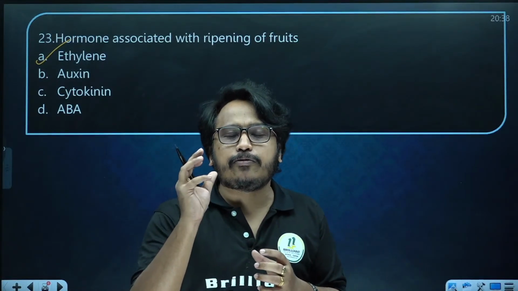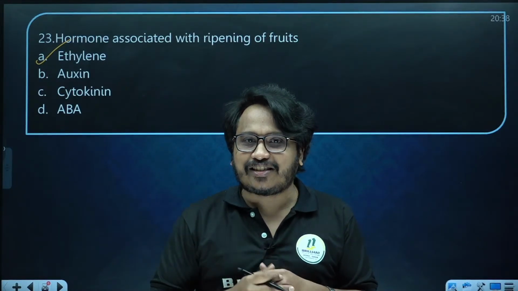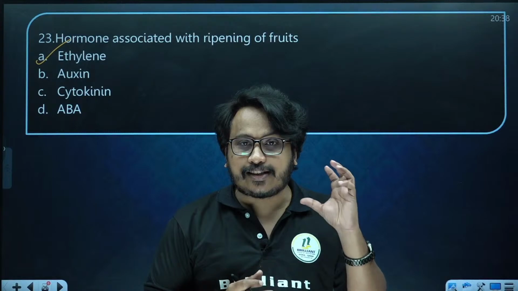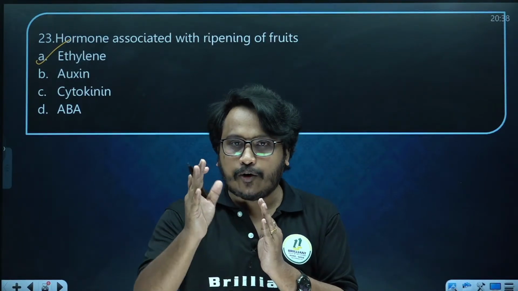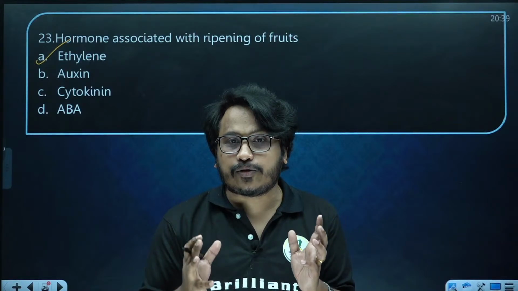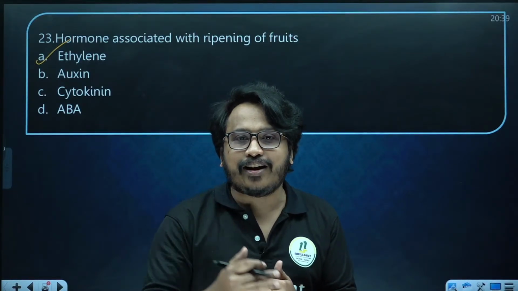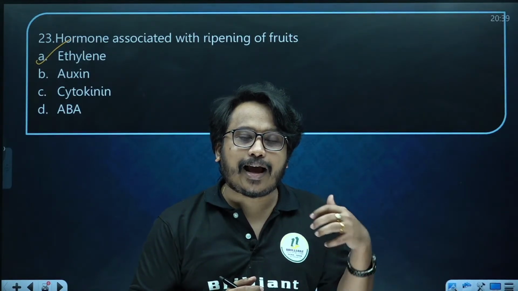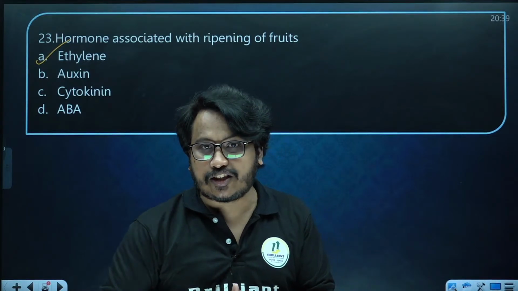So what they do is they produce the emergency hormone abscisic acid. The functions of abscisic acid: closure of stomata, in order to reduce transpiration. Then they will also do all the things associated with reducing the loss of energy. So they will make the seed as well as the bud enter the dormant stage.